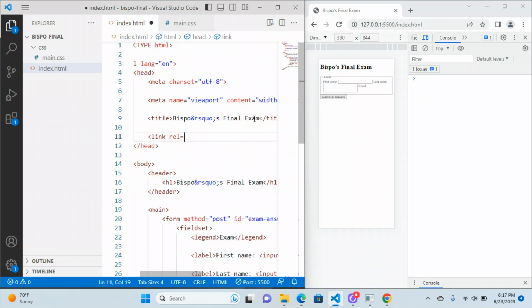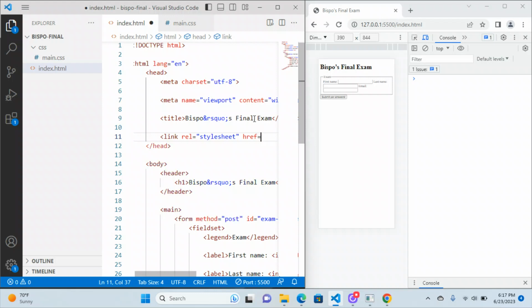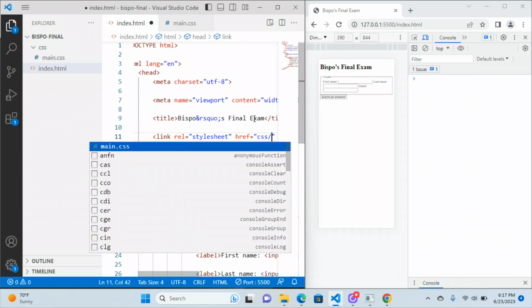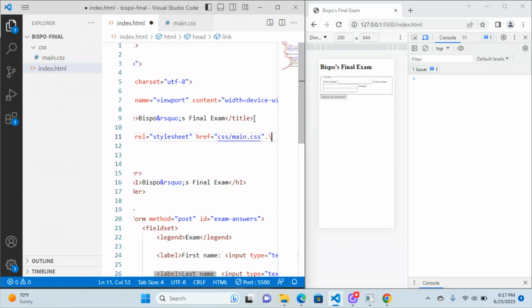So link rel equals stylesheet. I think you guys all got this part. href equals. Usually it gives me a drop down when I do it. There we go. CSS slash and then main.css. I think it was confused by the extra set of quotes. Yeah, somehow my typing screwed it up. Okay, there we go. Now we can start to do some of this stuff.